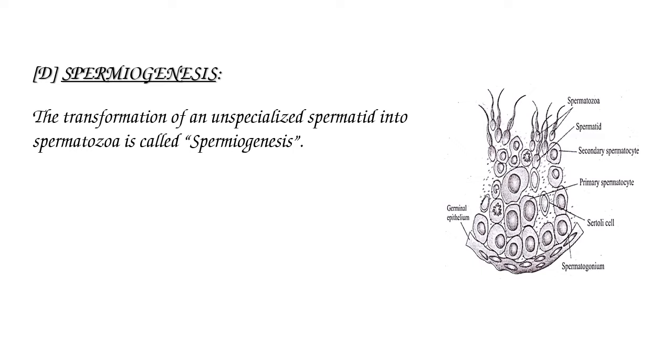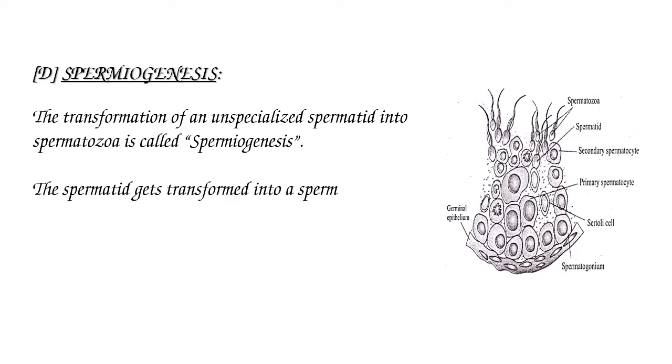The transformation of these unspecialized spermatids into spermatozoa is called spermiogenesis. Till transformation, these spermatids are embedded into Sertoli cells to get protection, support and nutrition.